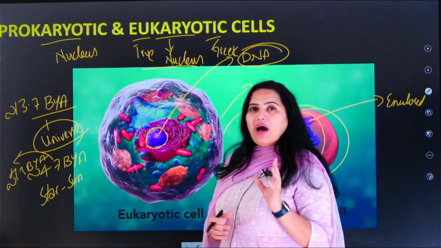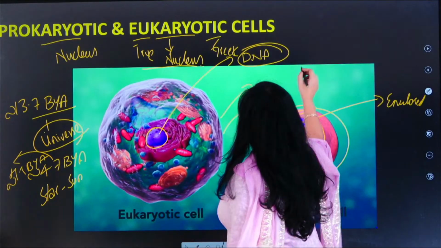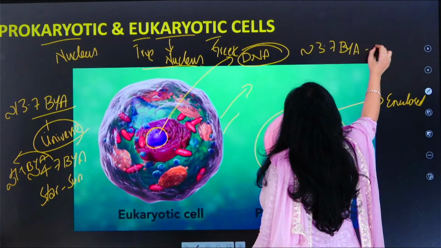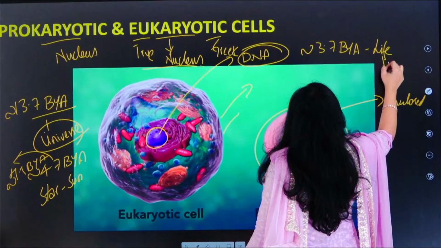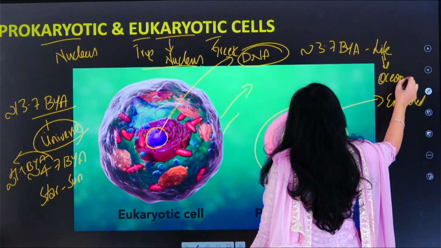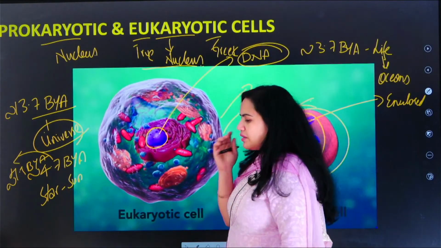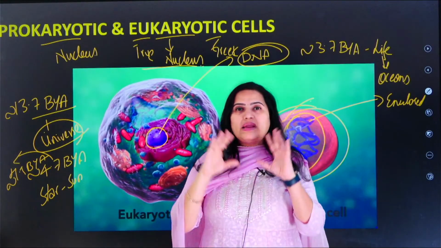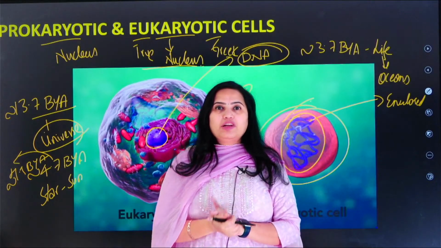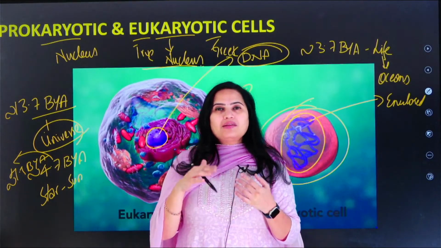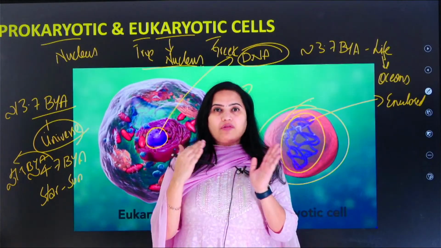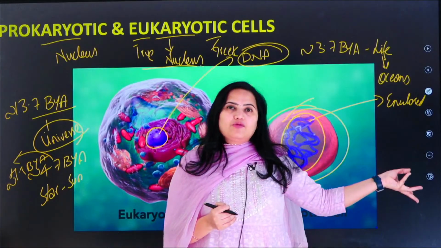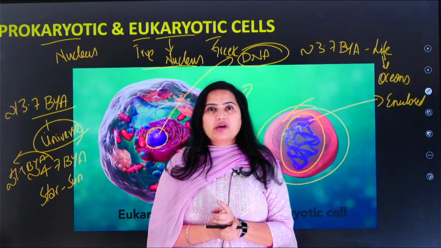So after that, what has happened? Approximately 3.7 billion years ago, the first life appeared. Where did this first life appear? It appeared in the oceans. And that life, the unicellular organism which appeared, came about because of so many chemical reactions which happened during that period of time. Amino acids reacted, eventually they converted into proteins, and then the first basic cell was formed. That cell is called the prokaryotic cell.